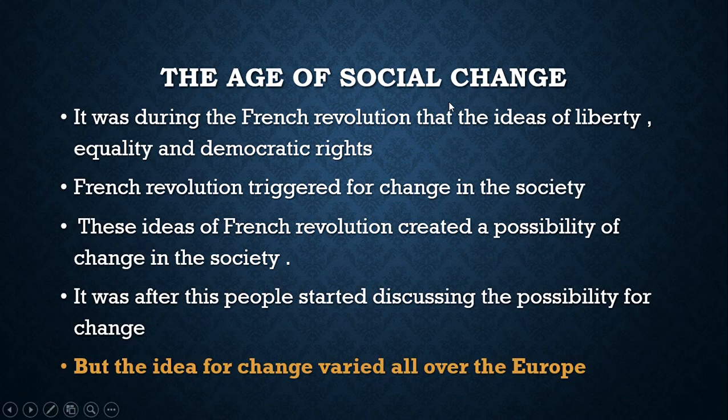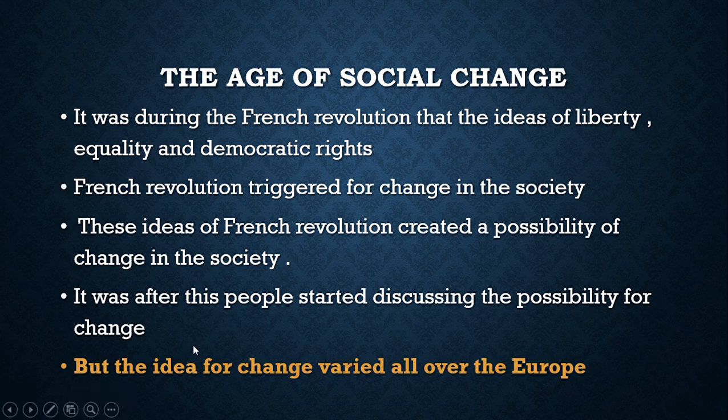The age of social change. So when did this socialism arise? When did this social change start? It was during the French Revolution that the idea of liberty, equality and democratic rights started. Before that, there was no concept of liberty, equality, democratic rights. The French Revolution triggered change in society. These ideas created a possibility of change in society. After this, people started discussing the possibility of change. They wanted change.